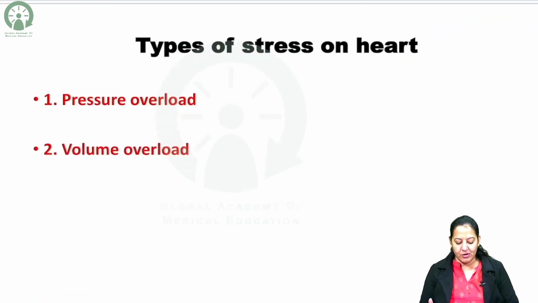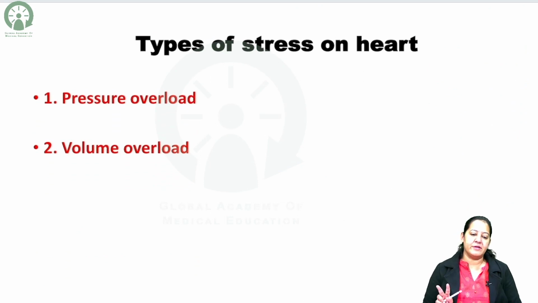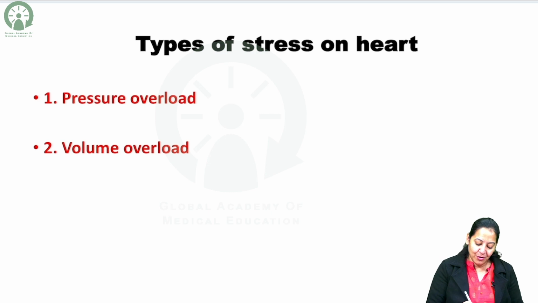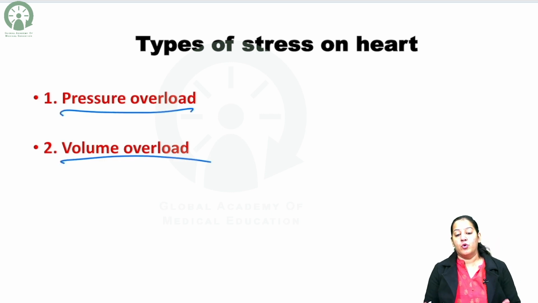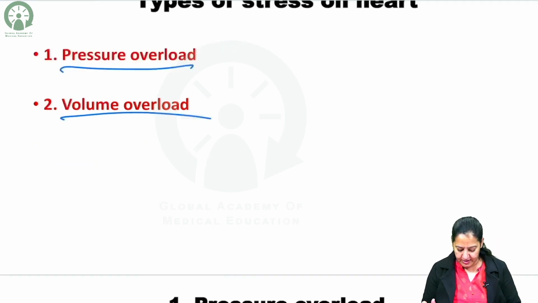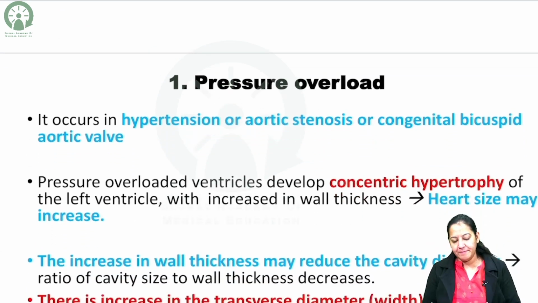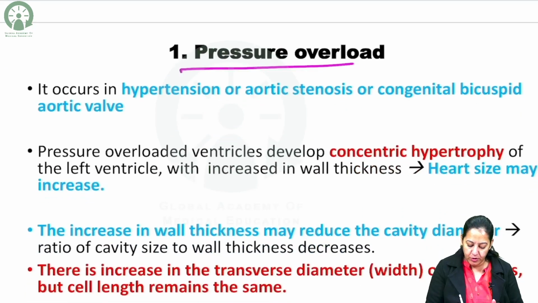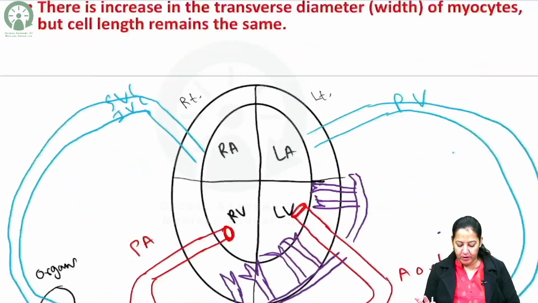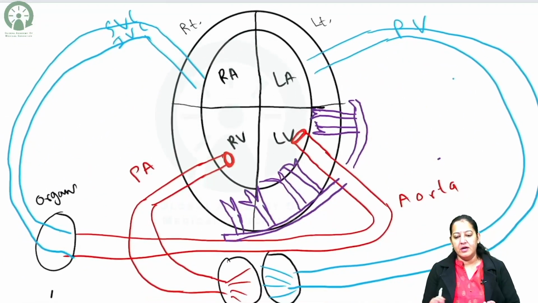Now, what is the stress on the heart? On the heart, there are two types of stress, because of which there are two types of cardiac adaptations, right? Pressure overload or volume overload. I will be explaining both one by one. Let's start with pressure overload. So, when the heart has pressure overload, can you see this is a diagram of the heart? The complete cycle you can see. I guess you all can see.